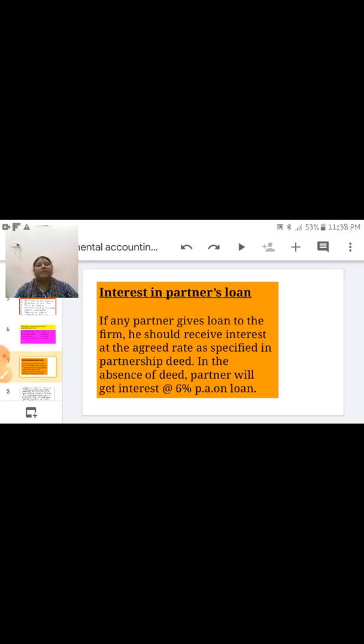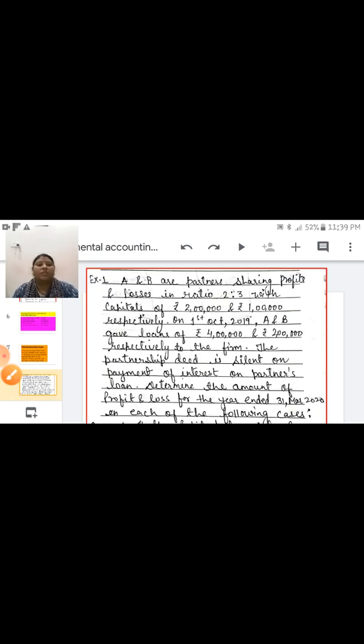Next is interest on partner's loan. Same thing, in case of no agreement, interest on partner's loan is at the rate of 6%. In the same way, if any partner gives a loan to the firm, he should receive interest at the agreed rate as specified in the partnership deed. If the partnership deed is not there, if a written agreement is not there, then the rate of interest will be 6% per annum. Now we will do one question on calculation of interest on loan.